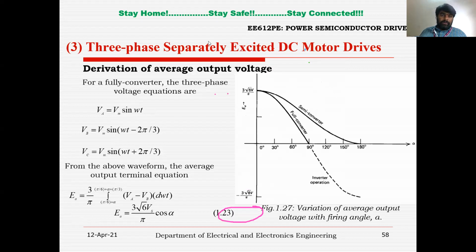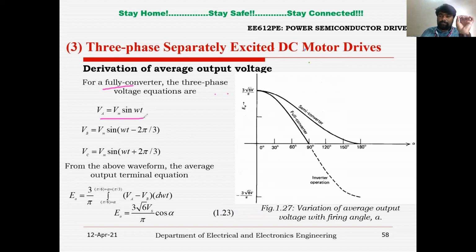Okay. So here you can see the difference between the semi-controlled converter and fully controlled converter. Before going to see this variation difference, let us derive the average output voltage expression for fully controlled converter.